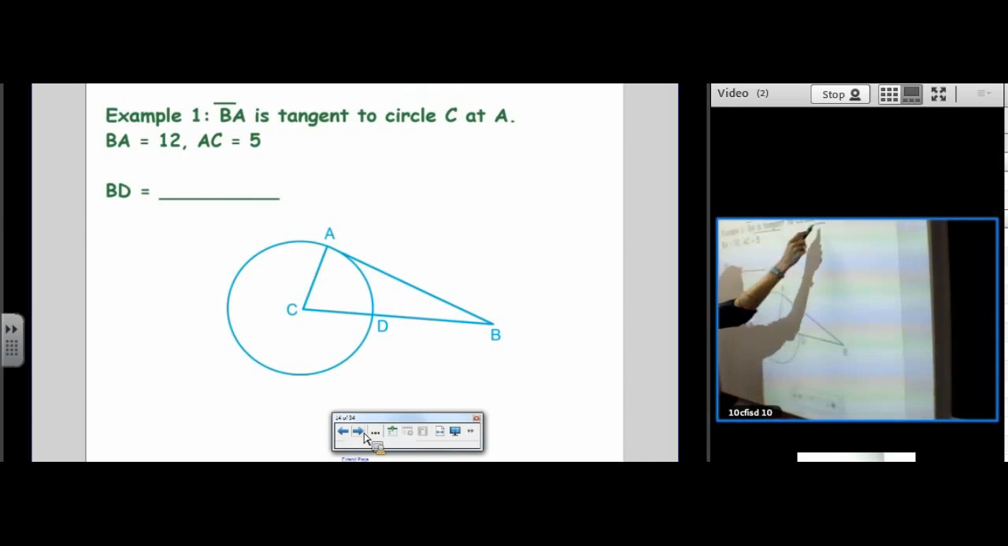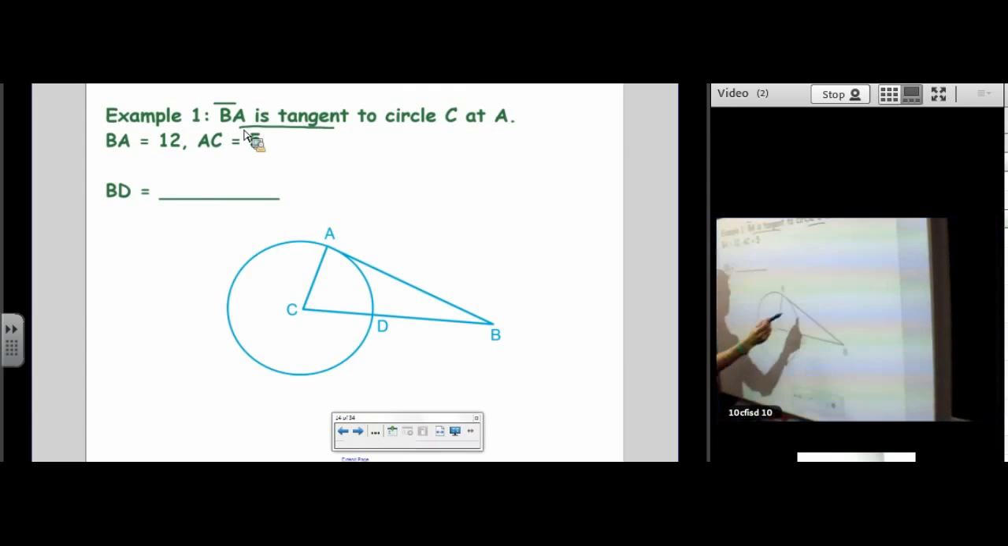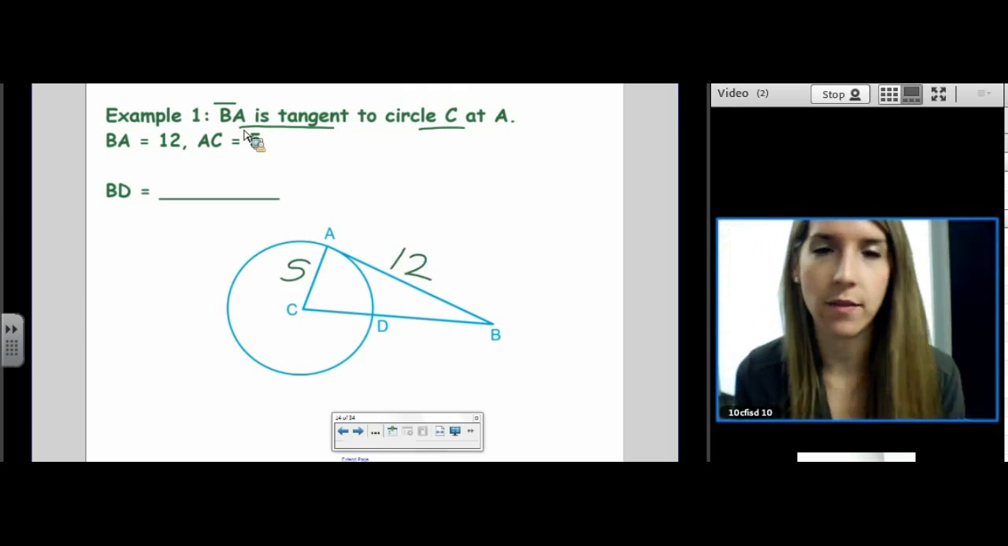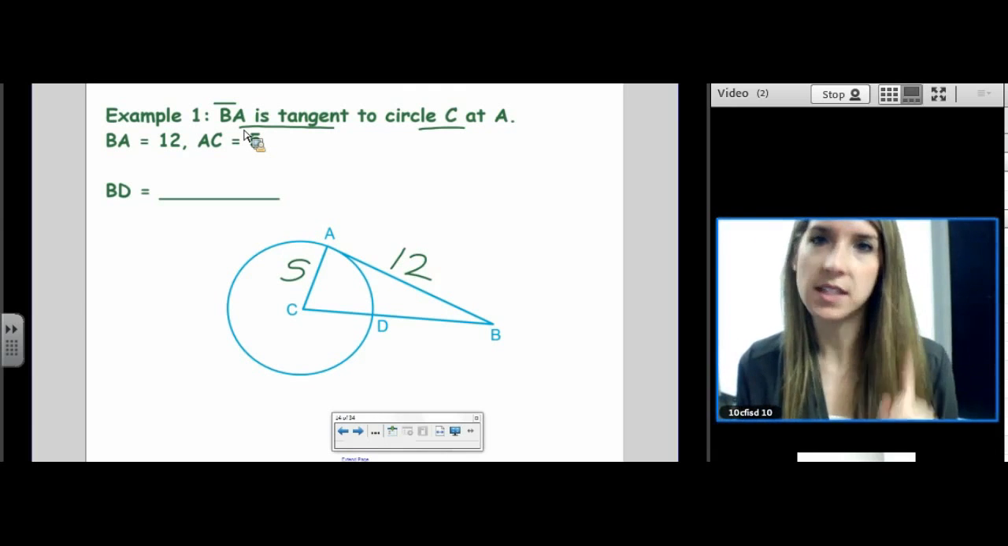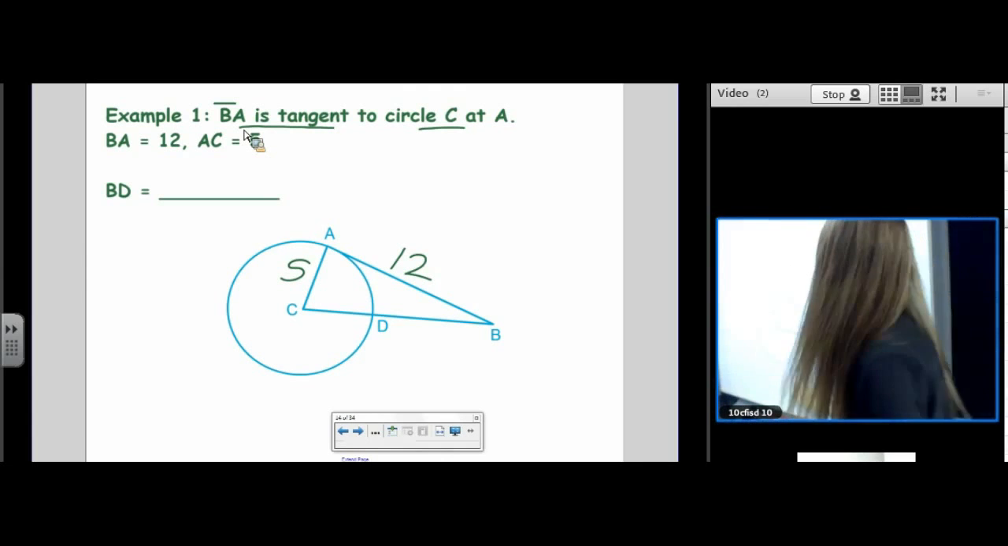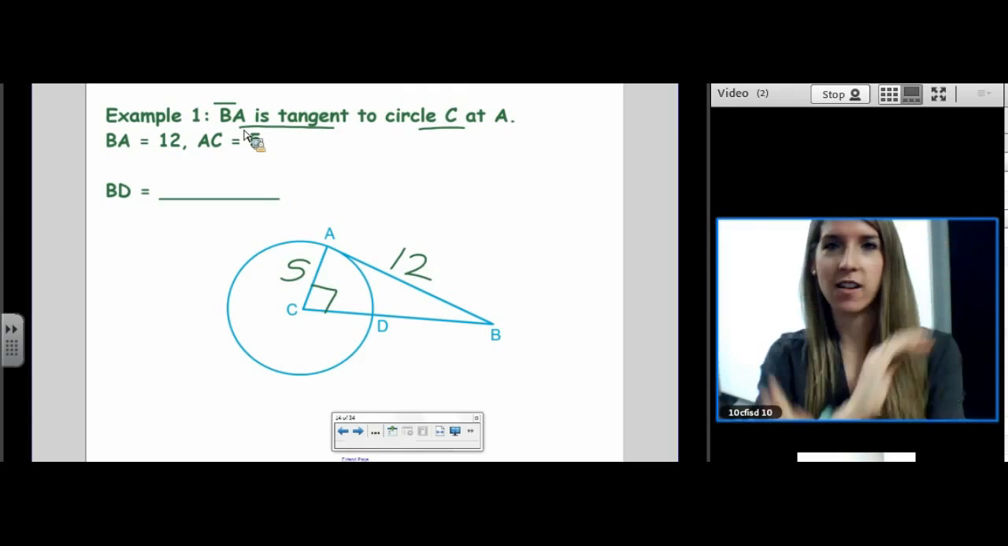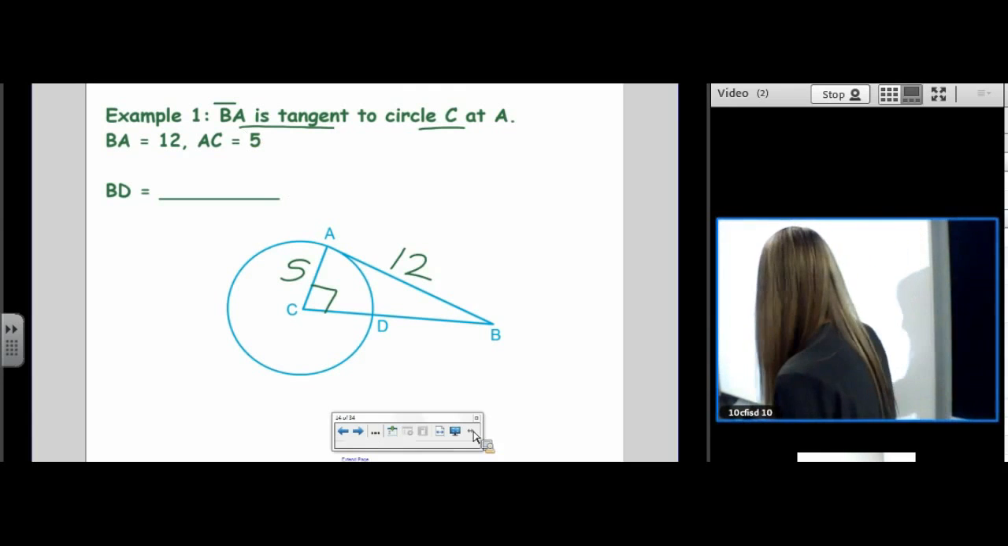BA is tangent to circle C at A. BA is 12. AC is 5. Let me show you the most common mistake so you never ever make it. Students will do this all the time. Don't be this student. And wrong, bad. Do not do that.